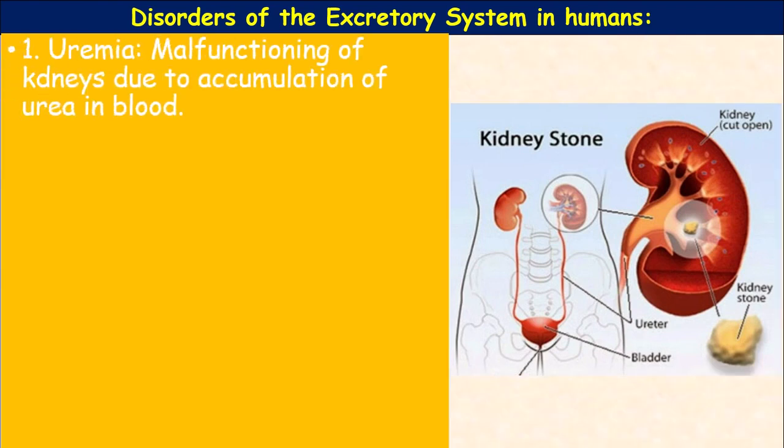First one, uremia. Uremia is the malfunctioning of kidneys due to accumulation of urea in blood. When the nephrons are not functioning properly, urea is accumulated in the blood; that is called uremia.